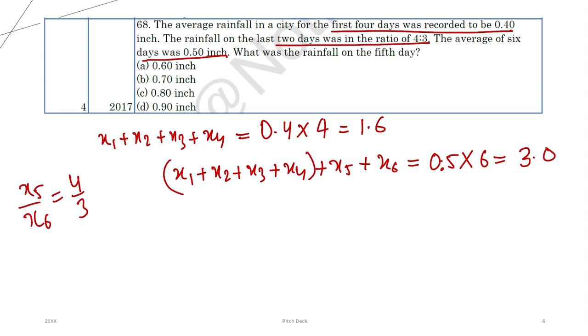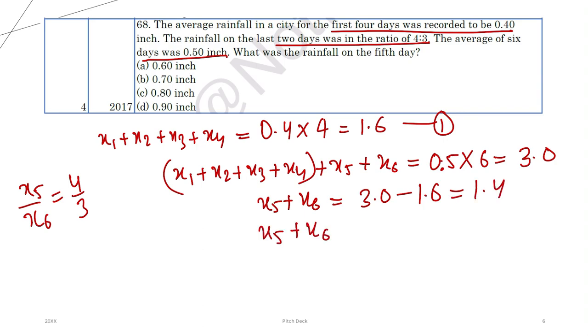So don't we know this from statement number 1? x5 plus x6 is equal to 3.0 minus x1 plus x2 plus x3 plus x4, which is 1.6, so you will get 1.4. So x5 plus x6 is 1.4. This is statement number 2, this is statement number 3. Right? Now, we know x5 and x6 are in ratio 4:3.